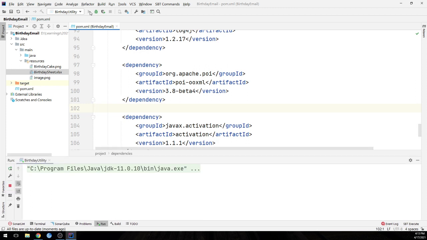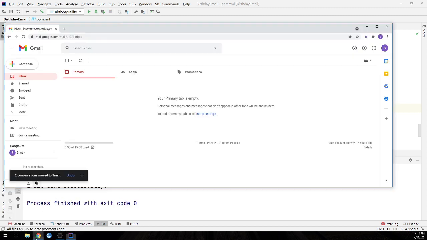It will be really interesting, you will be surprised with the output, and then we can see how we'll implement this. It will read the content from the Excel file and trigger the email at the user end. Okay, so the email has been sent successfully. Let's check whether we get the email or not. I'll just refresh the inbox.